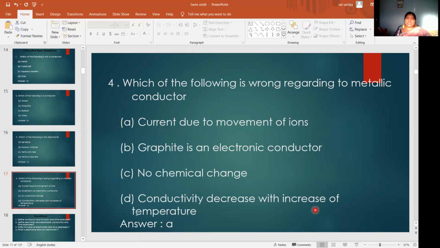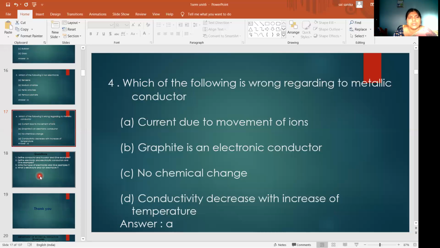Conductivity decreases with increase of temperature, and these points you will get in the differences between electronic and electrolytic conductors, which we will deal with in the next class. So these are some of the objective type questions you may expect from this topic.